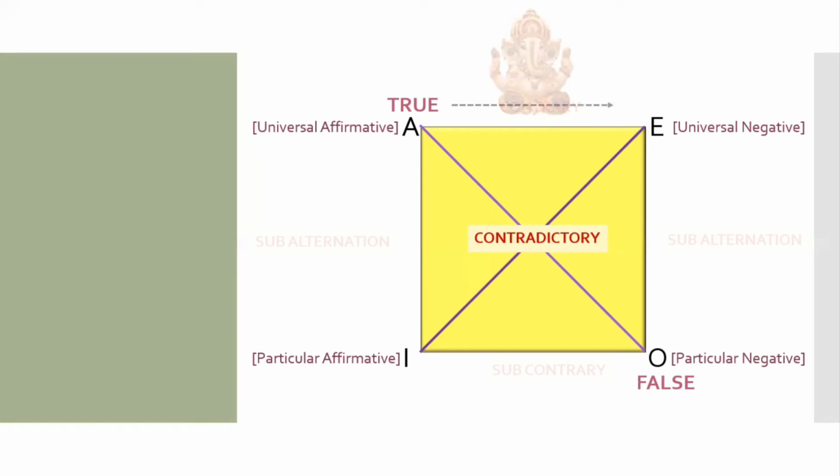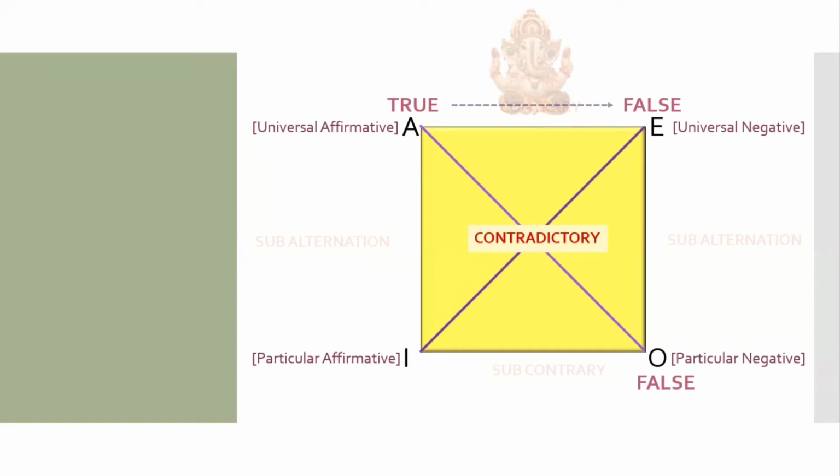Now remember, because God resides at the top and God is always true, two contraries cannot be true together, that is, both cannot be true at the same time. So if A is true, E has to be false. Remember, when two contraries exist, they cannot be true at the same time because God exists. God is always true, and when God is true, contraries cannot be true together.